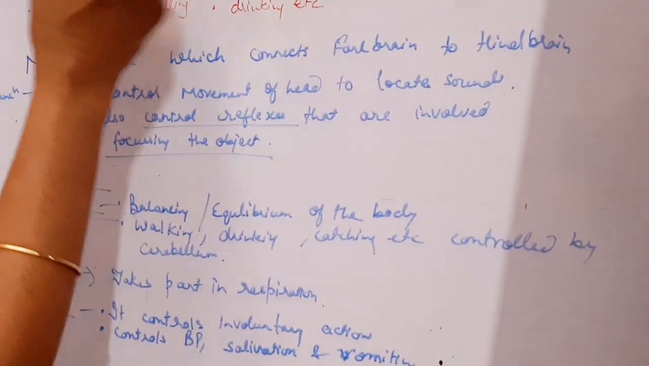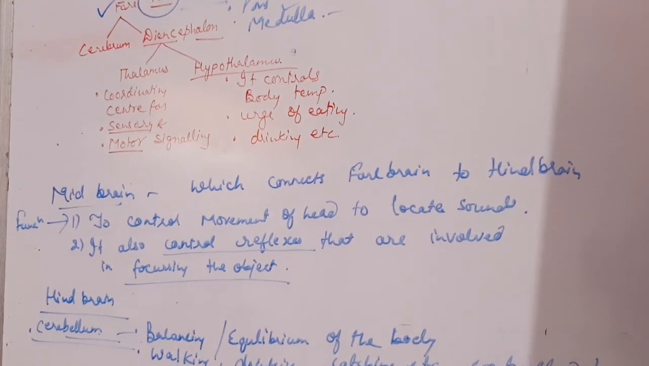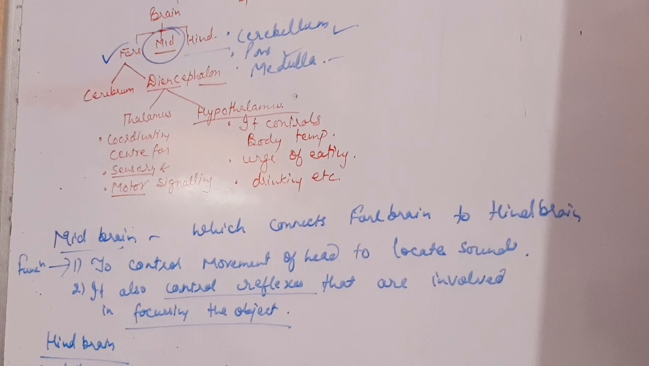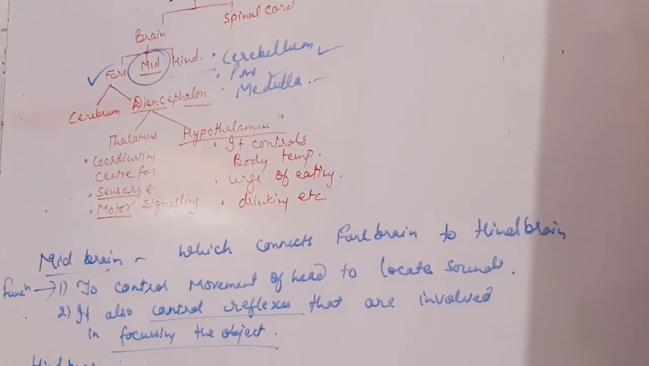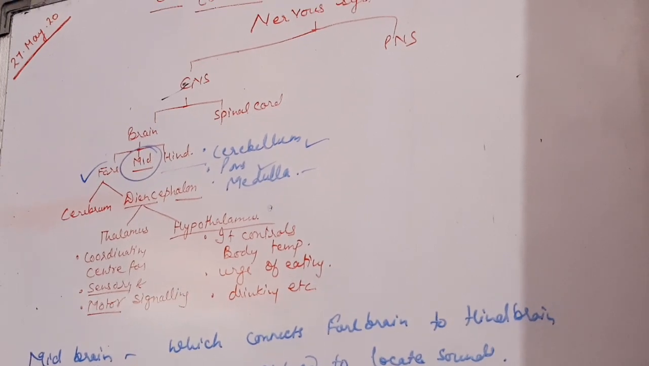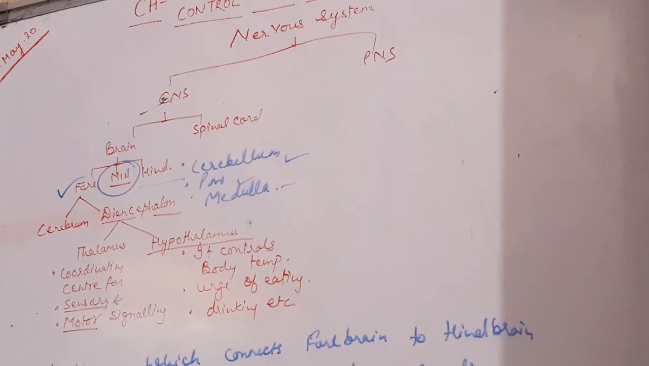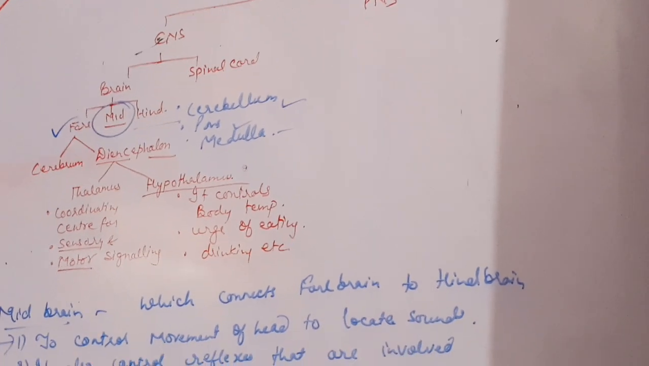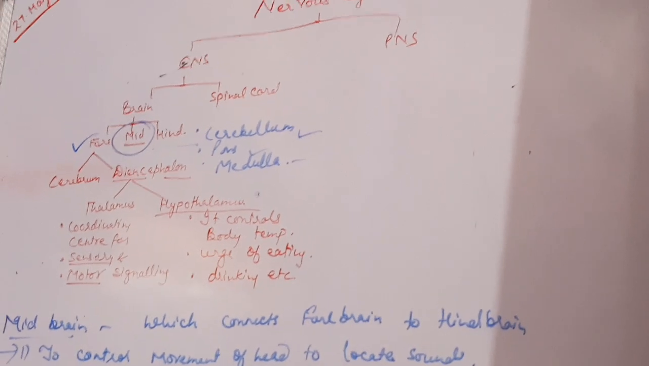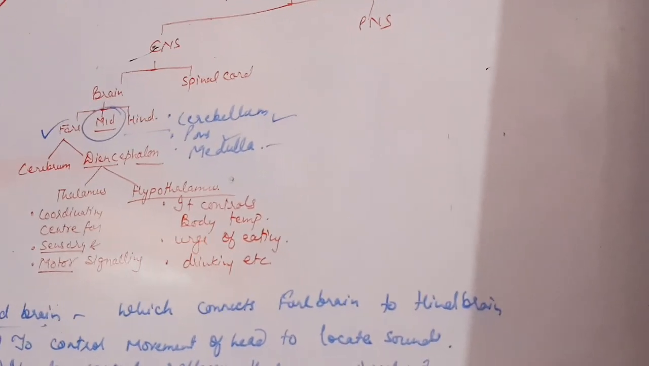I hope you have understood all three parts of the brain: forebrain, midbrain, hindbrain. I have already given you the structure of the human brain. Please understand the structure properly, draw the diagram so that you can easily understand the location of each part and the functions we have already discussed. See the video carefully. Okay, let's move to the next topic, spinal cord.